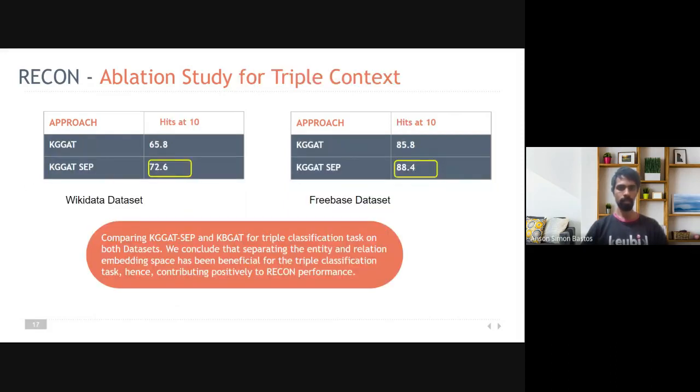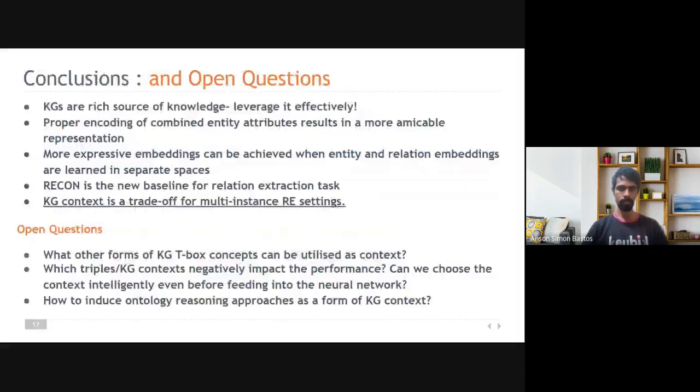We have also done an ablation on separating the vector spaces, and we find that separating the embedding spaces in this way gives a boost to the performance on both the datasets. So to conclude, we find that KGs are a rich source of knowledge, and utilizing the context information effectively helps learn an amicable representation. More expressive embeddings can be achieved when the entity and relation embeddings are learned in separate spaces.